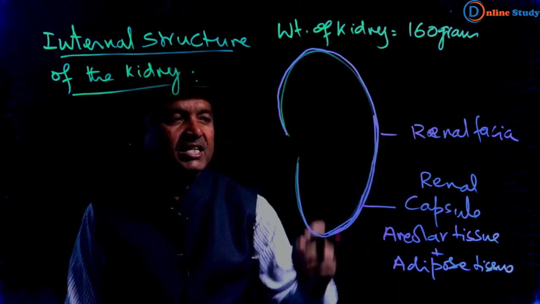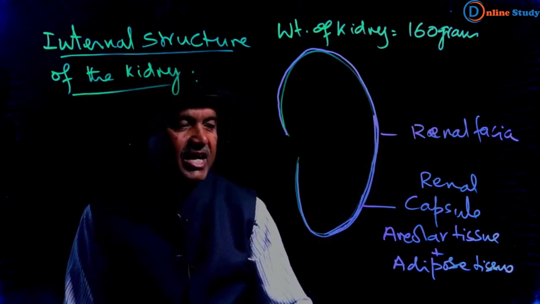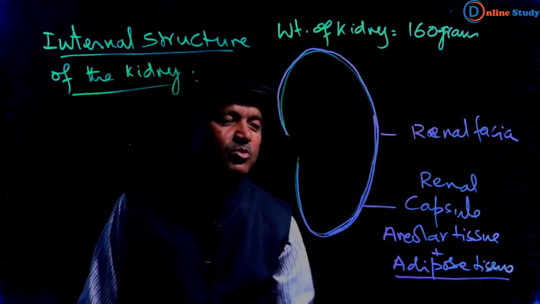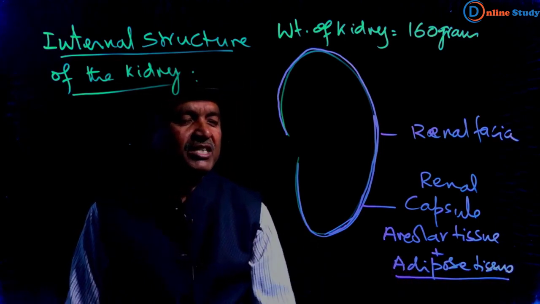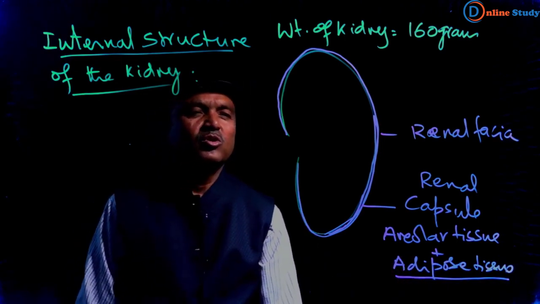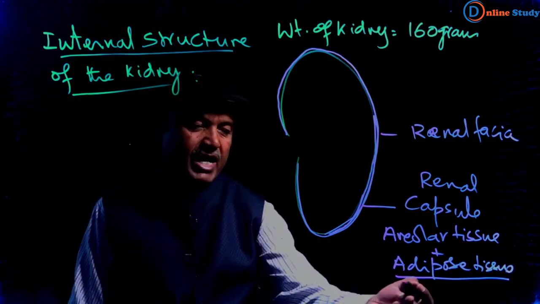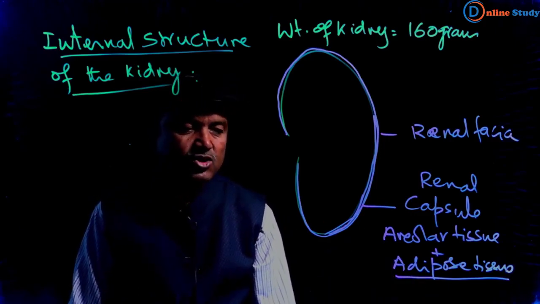And inside it there is fatty tissue that is known as adipose tissue. This fatty tissue protects the kidney from physical injury. So adipose tissue acts as a shock absorber.